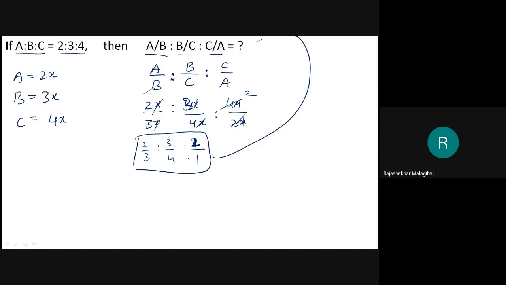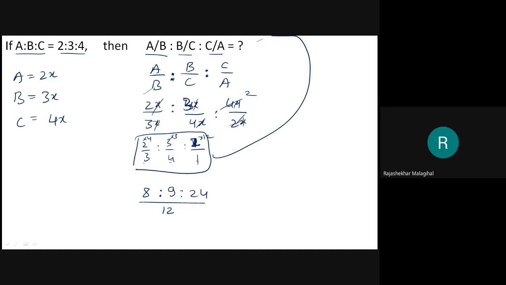But still, if I want to simplify this, then I will take an LCM. 4 3s are 12 as the LCM. Then 3 is here, I have to multiply 4 so that I get 12. 4 is here, therefore I have to multiply 3. Then 1 is here, I have to multiply 12. Therefore, 2 4s are 8, 3 3s are 9, 12 2s are 24.